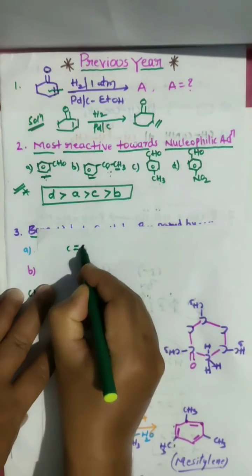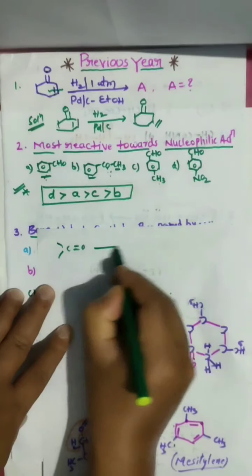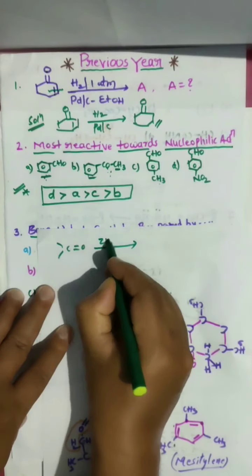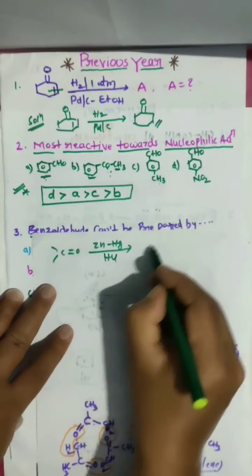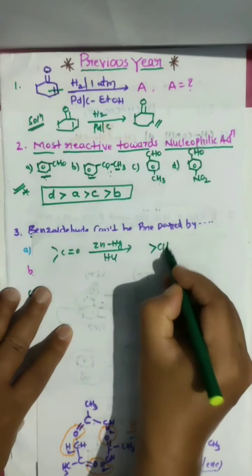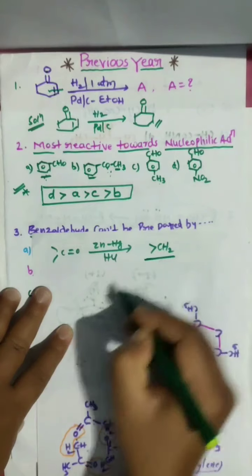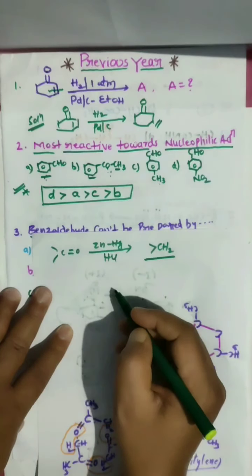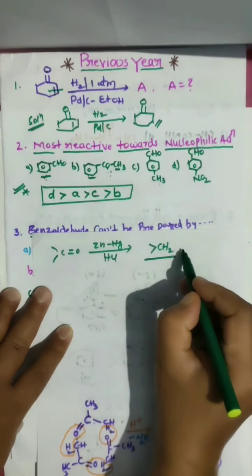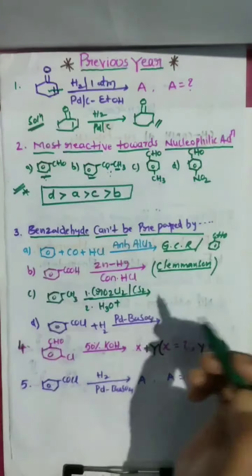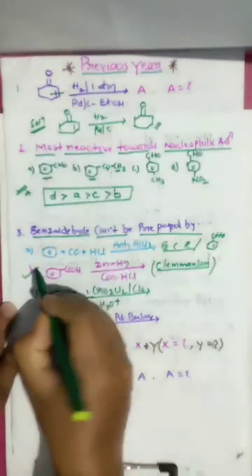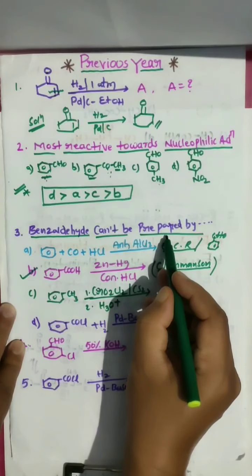C double bond O, aldehyde or ketone, in the presence of zinc amalgam followed by HCl, you are getting alkanes. Clear? So we are not preparing benzaldehyde, meaning aldehydes. So by this process we can't prepare benzaldehyde.